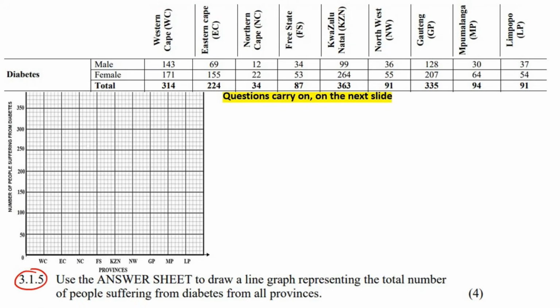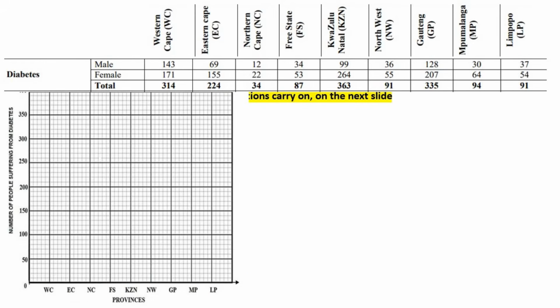This next question says, use the answer sheet to draw a line graph to represent the total number of people suffering from diabetes. So here I've gone and added, and this is the answer sheet, by the way. Now, before you do any plotting, you should always understand how the y-axis for each graph works. So for example, if we have 300 over here, and then that's 350, then that means this would be 310, this would be 320, this would be 330, and this would be 340. So each of these little lines is going up by 10, okay?